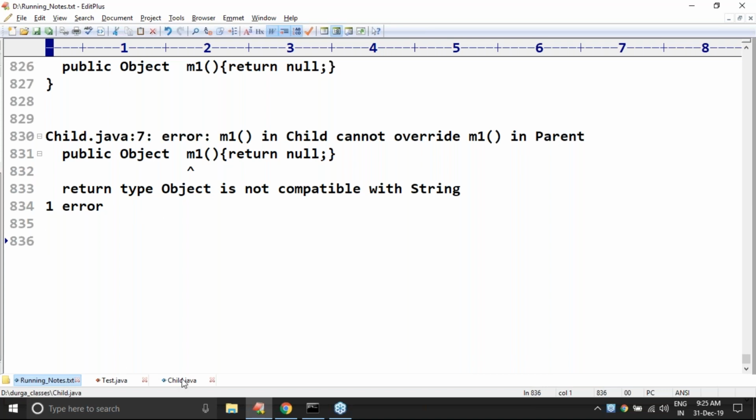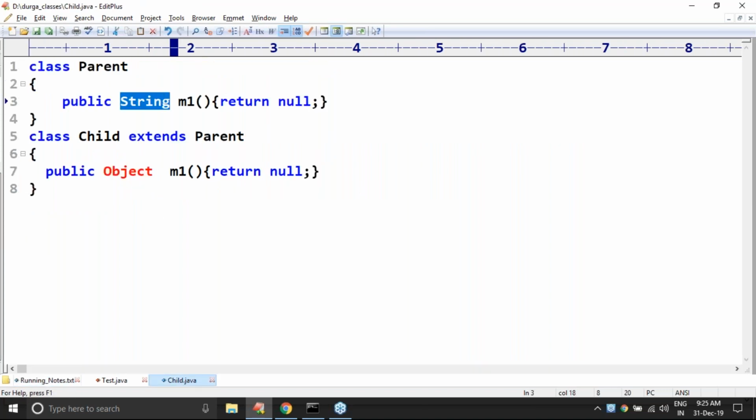Next, one more thing I want to touch. Here I'm taking public double, return 10.5. Now I'm trying to take int, return 10. Can you please tell, is it valid or invalid? Please confirm.